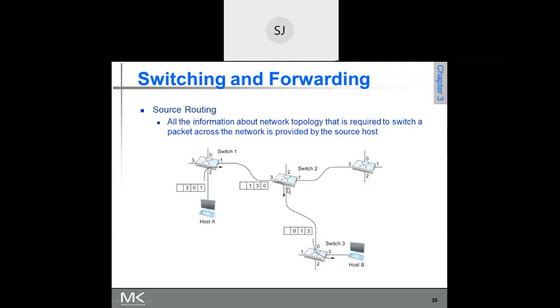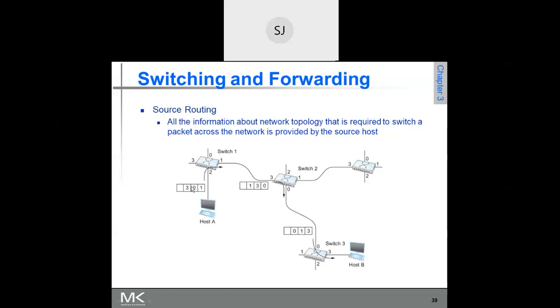So now it is 013. The packet has come on 0. Now where does it have to be forwarded? Output port 3. So this is how the entire routing information, the different interfaces along the different switches, where it has to be forwarded, is available in the packet itself. That is why it is called source routing.